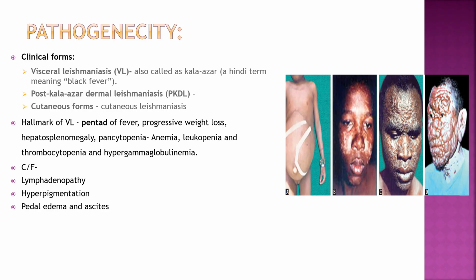Pathogenicity of Leishmania donovani. So clinical forms: visceral leishmaniasis, also called as Kala Azar. In Hindi, it is black fever. Post Kala Azar dermal leishmaniasis, and the cutaneous forms, cutaneous leishmaniasis. Hallmark of Kala Azar is pentad of fever, progressive weight loss, hepatosplenomegaly, pancytopenia, that is anemia, leukopenia, and thrombocytopenia, hypergammaglobulinemia. Clinically presented as lymphadenopathy, hyperpigmentation, pedal edema, and ascites, and pancytopenia.